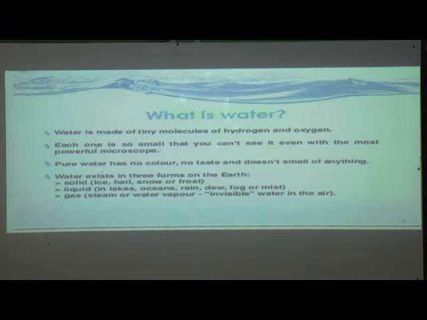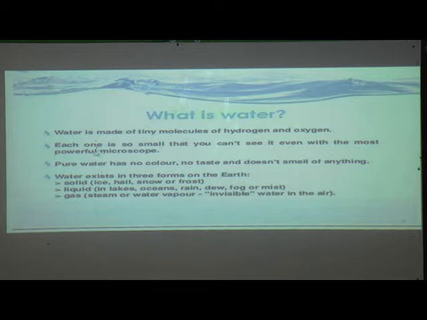Each of these molecules is so small that you can't see it even with the most powerful microscope. See how tiny these molecules are.